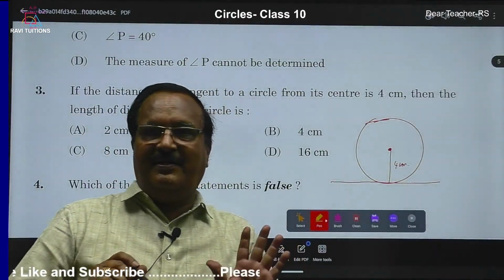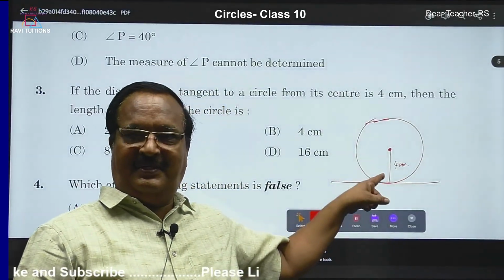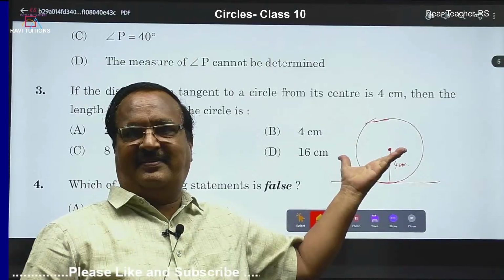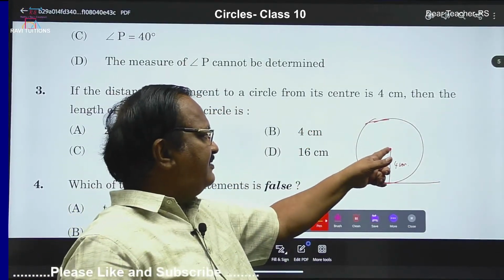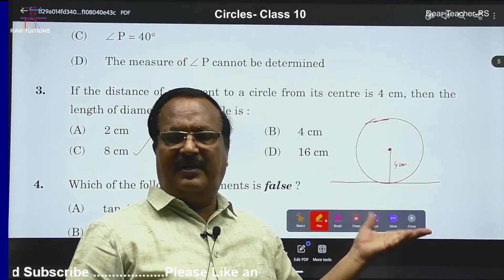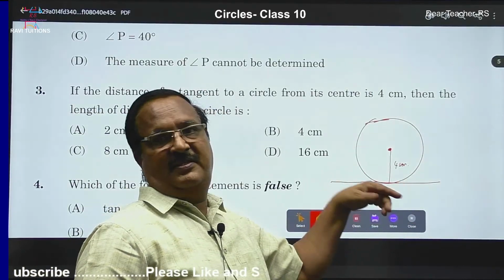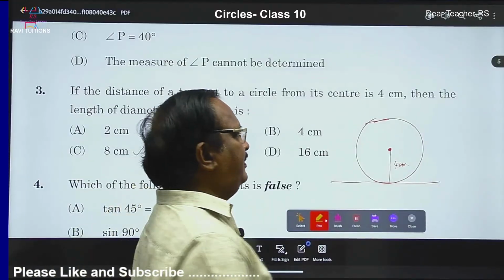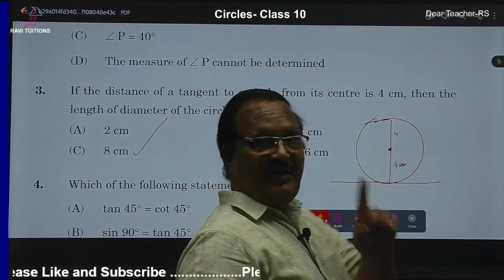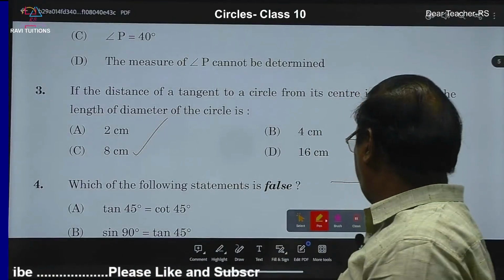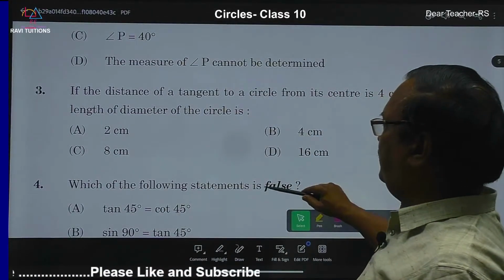Very simple. You should be able to analyze the problem and then you will get it. Distance is always perpendicular. So the distance from the center to the tangent is perpendicular, therefore it's the radius. Therefore the radius is 4 centimeters, and the diameter is double, 8. One MCQ is over. Now let us go to the next.